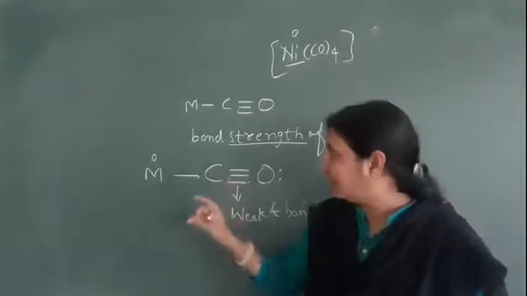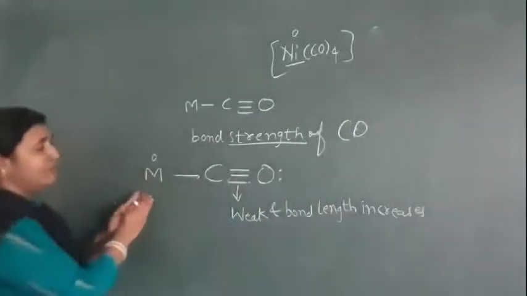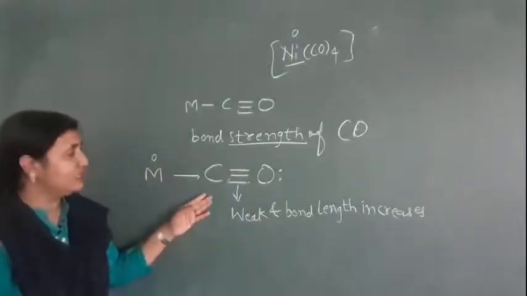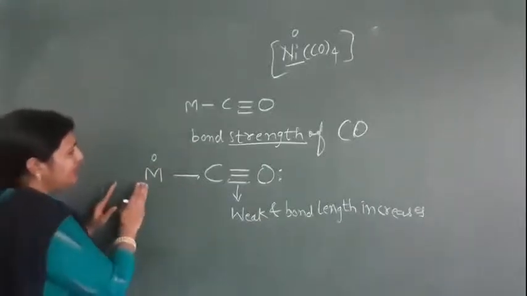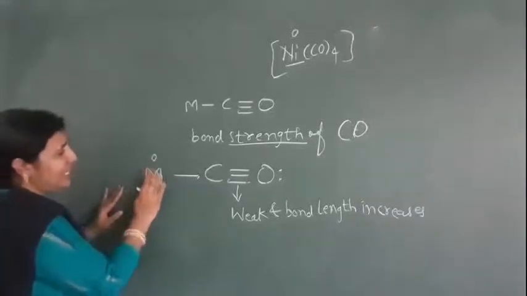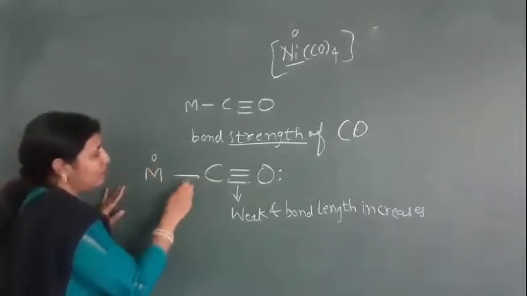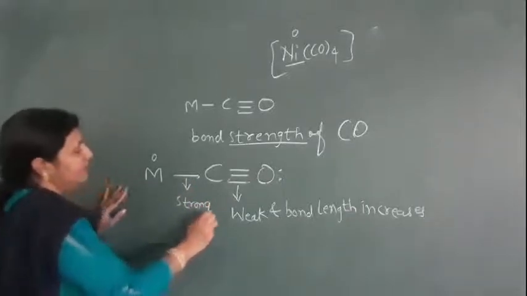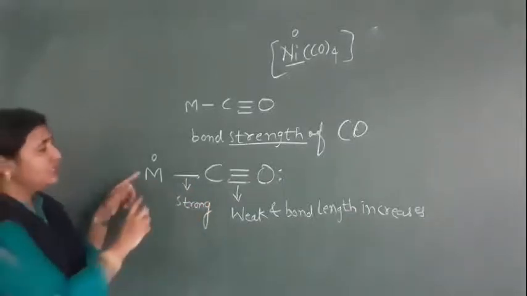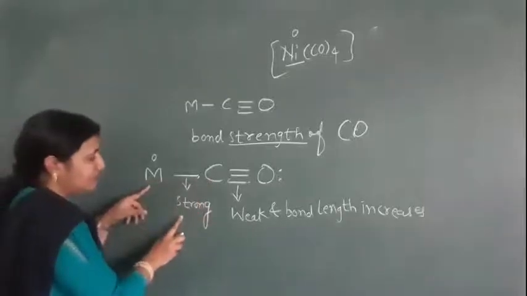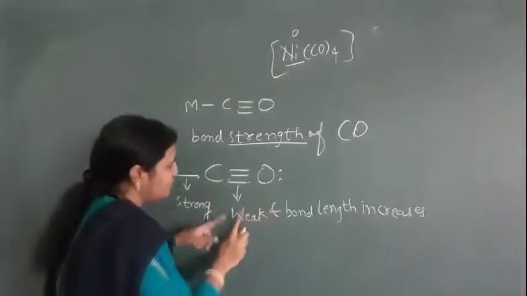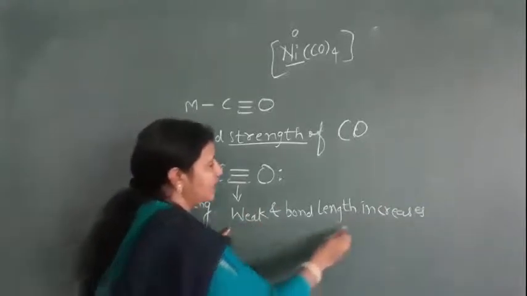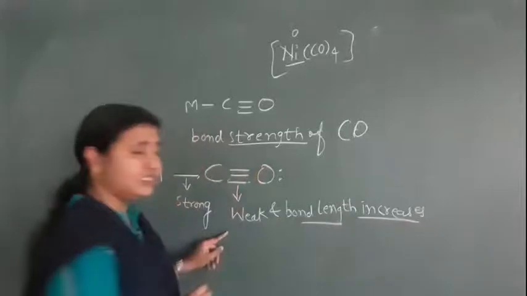So it should have electrons in it. Only then can it donate and form back bonding. When the oxidation state is 0, the metal and carbon bond becomes strong. Are you getting it? When the oxidation state is 0, the metal-carbon bond becomes strong, and the carbon-oxygen bond becomes very weak, and the bond length increases.